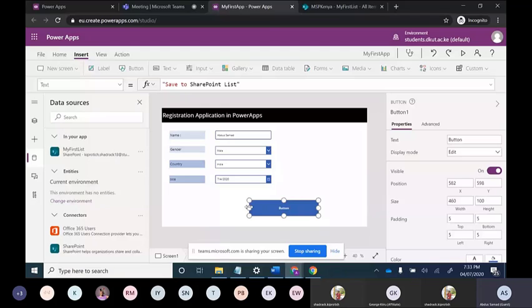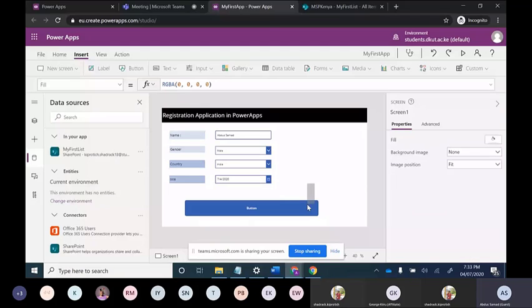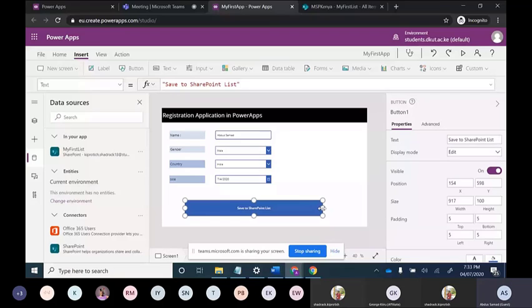It is just taking some time to change. Yeah, so now we have got this Save to SharePoint list. I have increased the length of this button so everything is visible to you all. Now again, I want to increase the size of this font, so we will increase the size of this font by selecting on this.